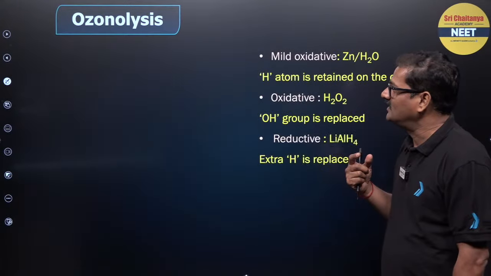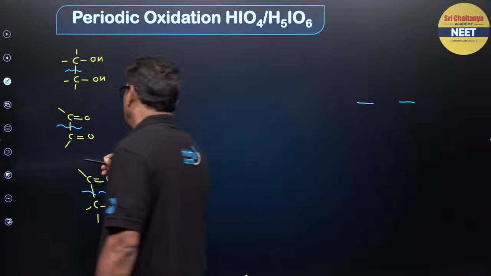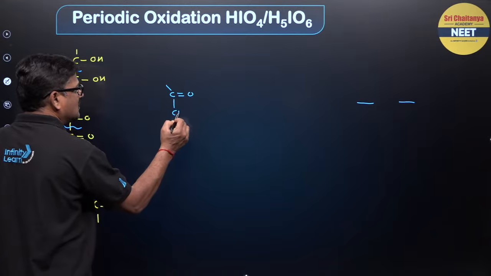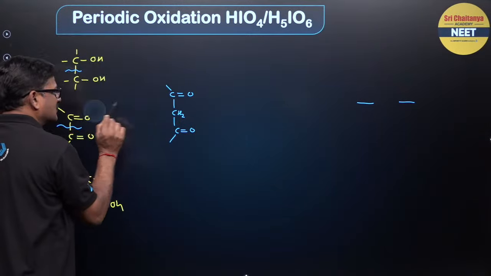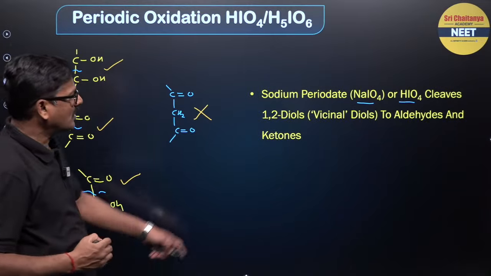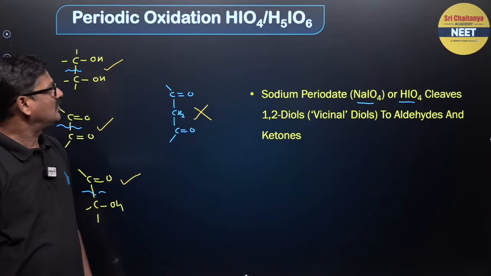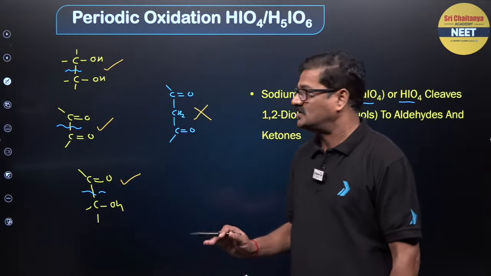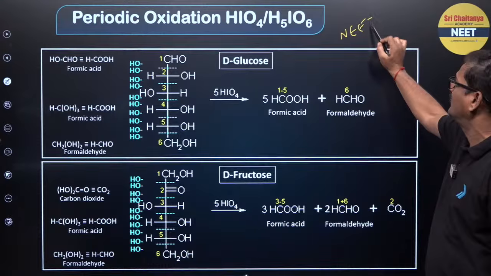Okay. So moving ahead, periodic oxidation, these are the conditions. If you use periodic oxidation, C double bond O and CH2, C double bond O, periodic oxidation will not happen there, it will happen here, here, and here. That's what vicinal diols to aldehydes. Fine, any doubt? Now you can use the various examples and I'll give you a question. Periodic oxidation is super important, use it directly in NEET.